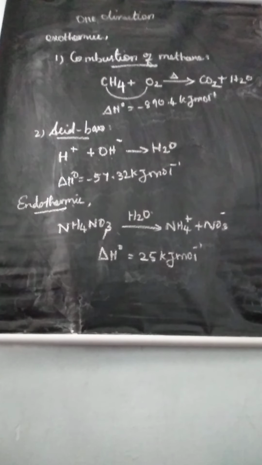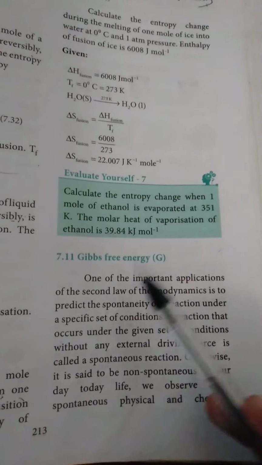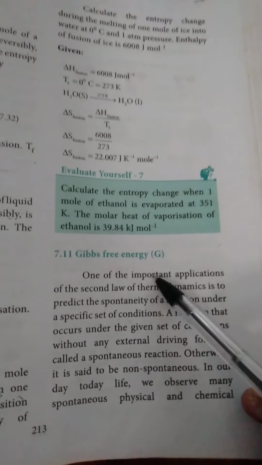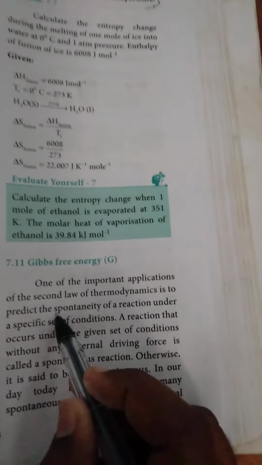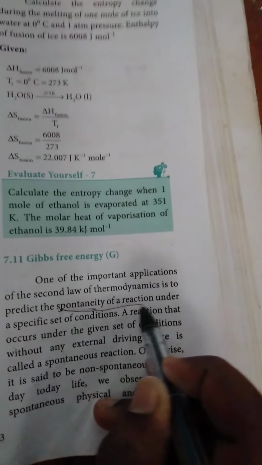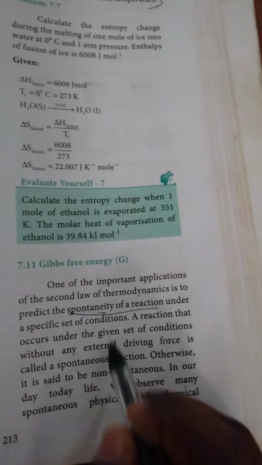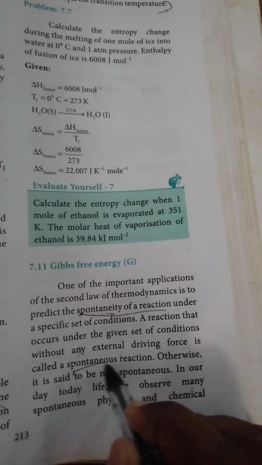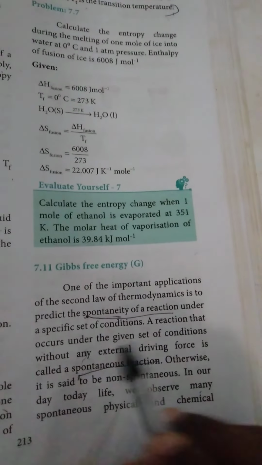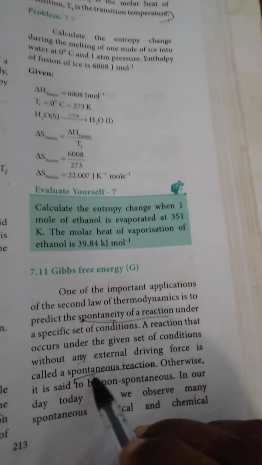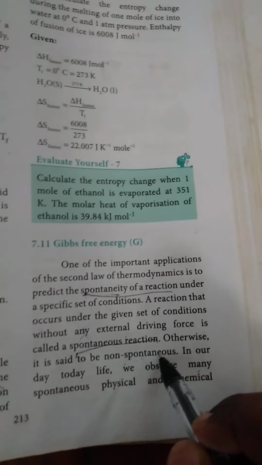Understand? Okay, see, now take page number 213. Gibbs free energy. Just read these topics. One of the important applications of the second law of thermodynamics is to predict the spontaneity of a reaction under specific conditions. And the spontaneous definition they have given: a spontaneous reaction means a reaction that occurs under the given set of conditions without any external driving force. Otherwise we call it non-spontaneous.